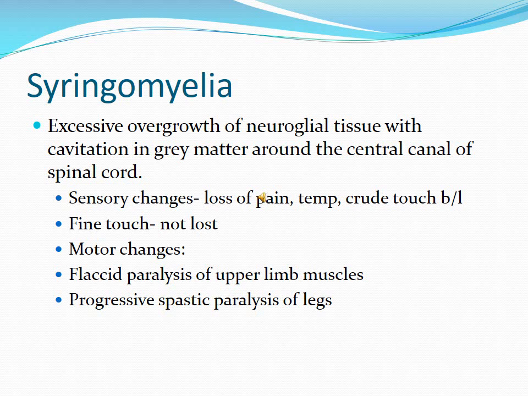Motor changes: initially flaccid paralysis of the upper limb muscles occurs because of involvement of the anterior horn cells. Later on, with progressive disease, there is spastic paralysis of the legs due to involvement of pyramidal and extrapyramidal tracts.